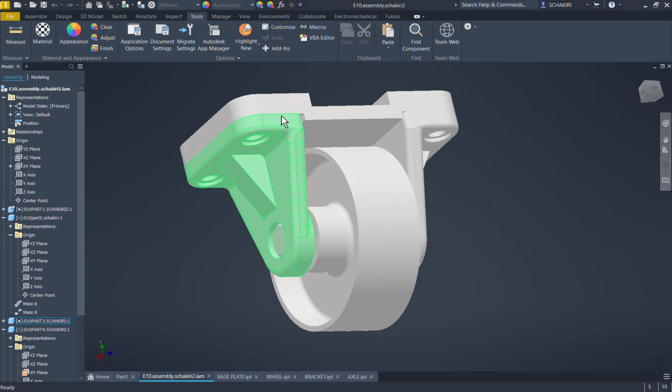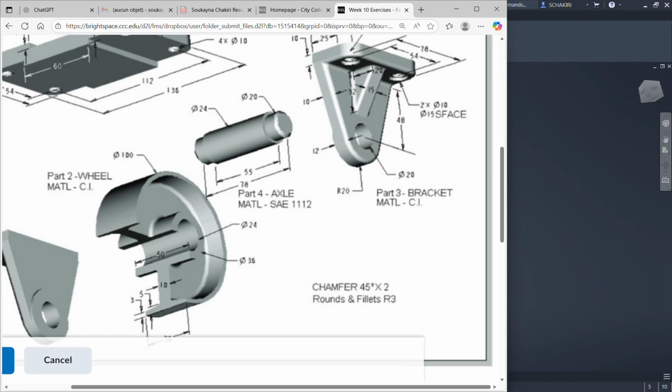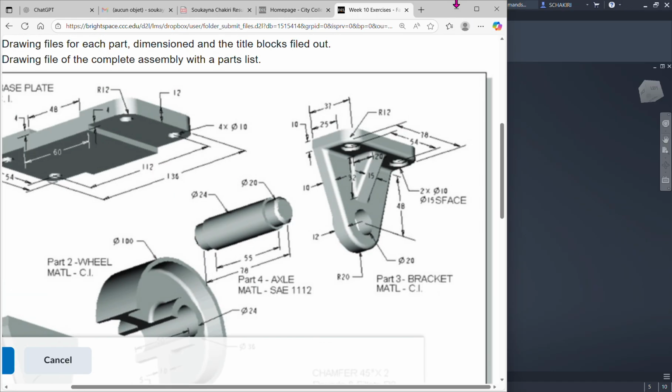This video is part two of the previous video where we talked about the wheel assembly. We have already created our parts, the four parts for the assembly, and we saved them in the same file. So now we should make them into an assembly.